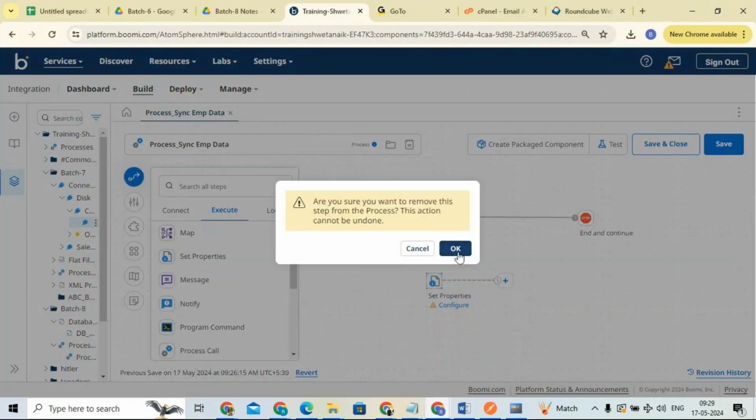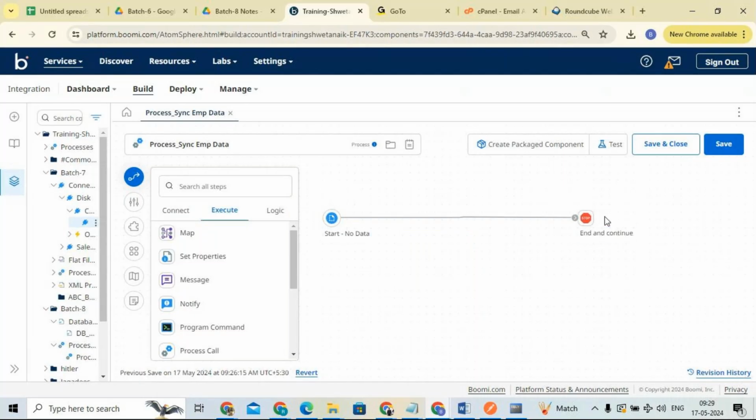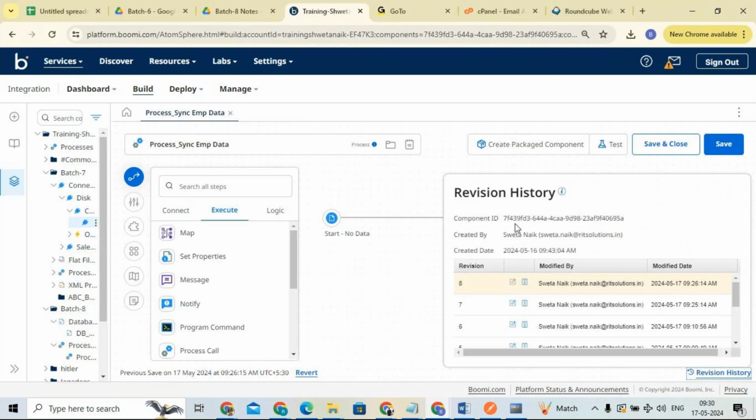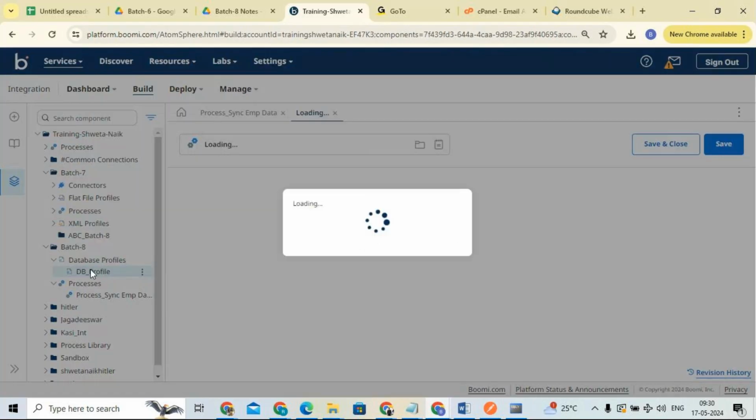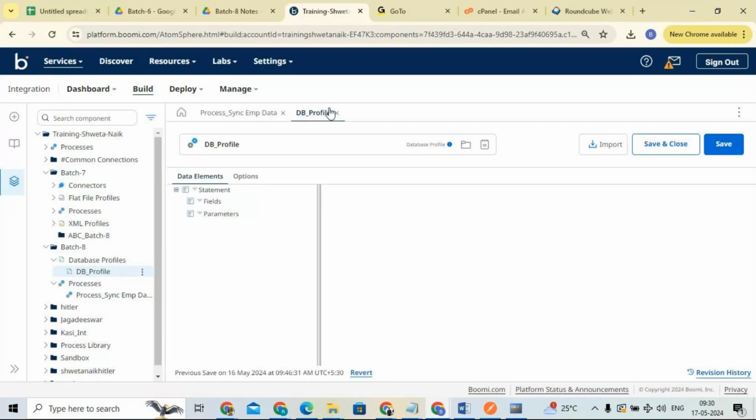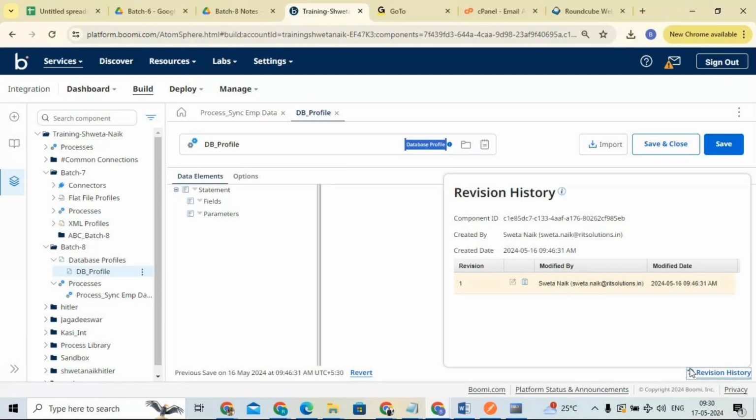Shapes do not have a revision history, and shapes do not have any id, like a shape id. Only components have a component id. For example, let's go to our database profile which we created. Right now I am in the database profile component. For this you can see the revision history. Only components have a revision history, shapes do not, and each component has a unique id, called the component id.